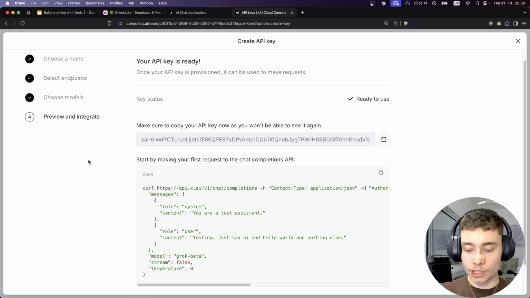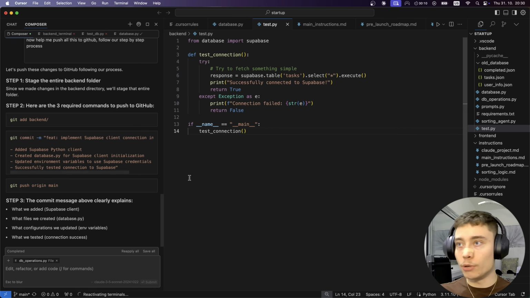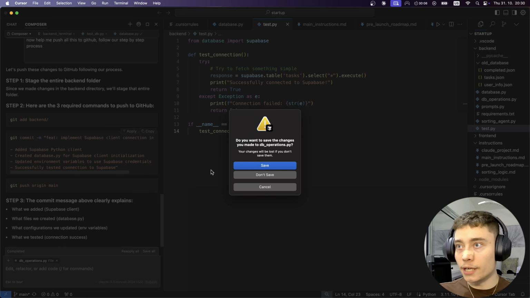So I'm gonna be using Cursor. This is right now my favorite AI code assistant. By the way, I need to close that. That is my AI startup.